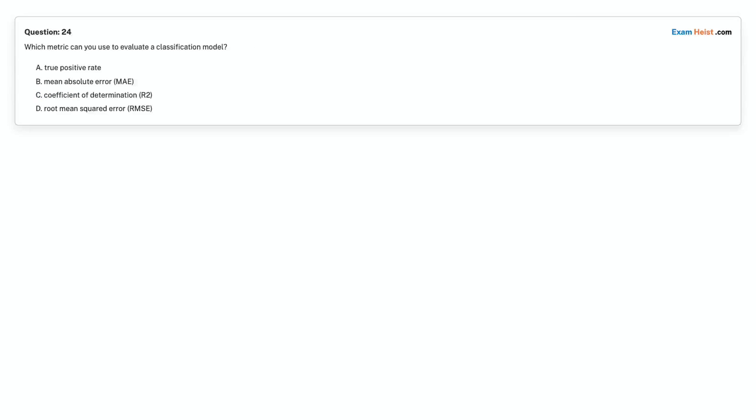Question 24. Which metric can you use to evaluate a classification model? Option A, true positive rate. Option B, mean absolute error. Option C, coefficient of determination, R2. Option D, root mean squared error, RMSE. Choose the correct answer.